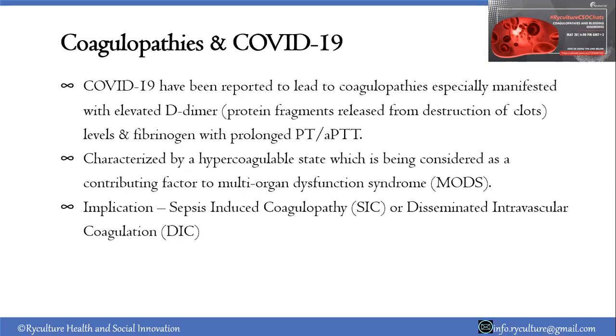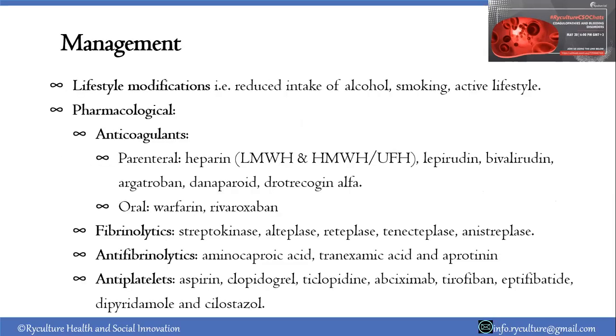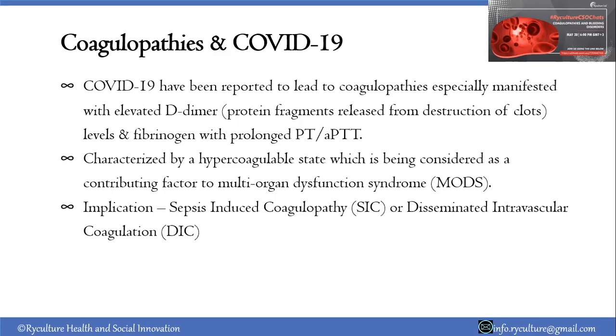Then we'll have coagulopathies and COVID-19. In COVID-19, an increased hypercoagulable state has been reported. So it means there's a chance that we have higher clotting factors in circulation. And with higher clotting factors, the chances of clot formation within circulation, disseminated intravascular coagulation, are higher. Then when the clots are formed, they have to be broken down by the fibrinolytic pathway. When they're broken down, we have elevated levels of the products of that breakdown. That is where we have the D-dimer elevated in some of these patients, and a prolonged prothrombin time.